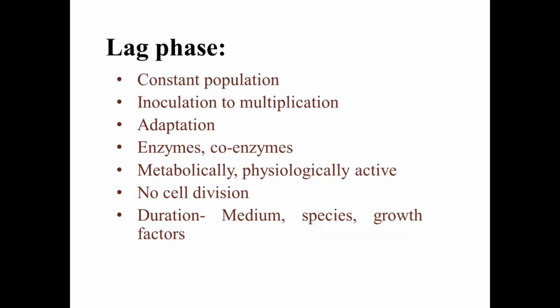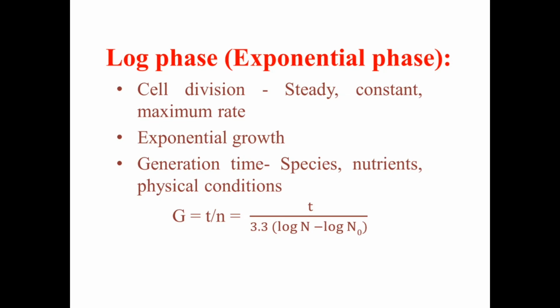So during this log phase, we can have an idea about the generation time of the bacteria. This generation time can be determined by knowing the time required for a single cell division process, and that can be found out by this formula. Here, G is the generation time, which is equal to T by N. Here T stands for a specific time interval and N stands for the number of generations.